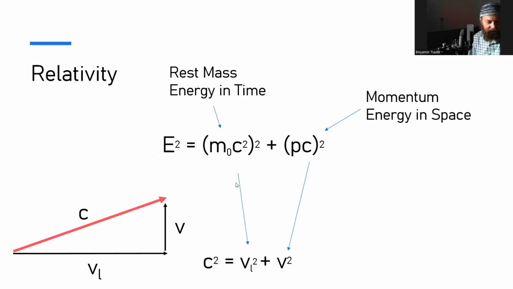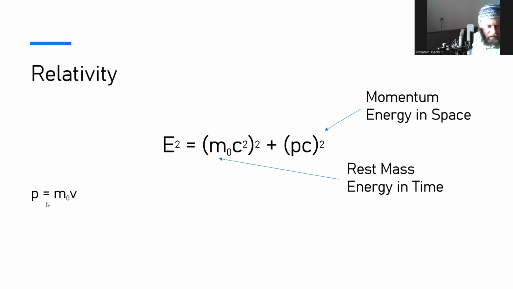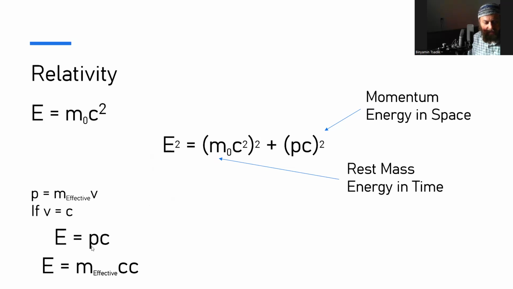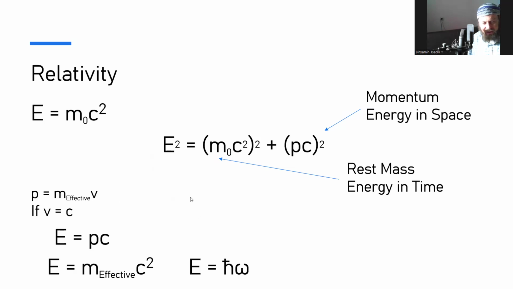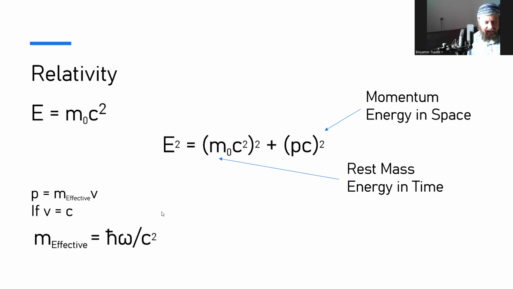And if you look at this equation before, it looks very similar to this. Like these are very similar equations. Let's take momentum that has no mass. We say it has an effective mass. Light has an effective mass. Why? Because it has a momentum. When we calculate out the momentum, we have the energy of the light is equal to c squared times this effective mass. We have this E equals h bar omega. And so then we get to the effective mass is equal to this for light. So light has an effective mass.